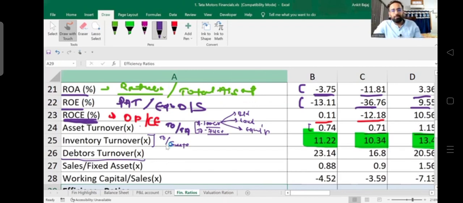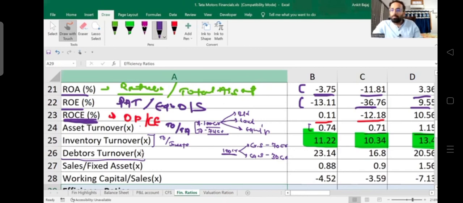Let's suppose the company is performing sales of 100 crore rupees. Out of 100 crore rupees, what is the proportion of credit sales, and what is the proportion of cash sales? So let's suppose 100 crore is the total sale. Out of 100 crore, let's suppose the company is able to sell goods on credit, that is 70 crore, and on cash, the remaining crore.